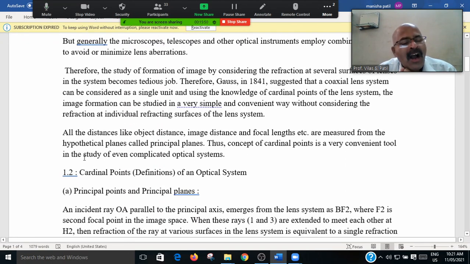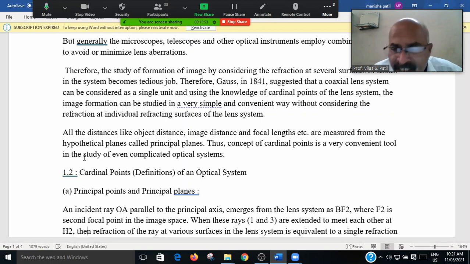All the distances, like the object distance on the object side, the image distance on the image side, and the focal length, that is, the distance of the focal point from the lens, are to be measured from a hypothetical plane called the principal plane. The principal plane is a hypothetical plane at the center of the lens, perpendicular to the principal axis.